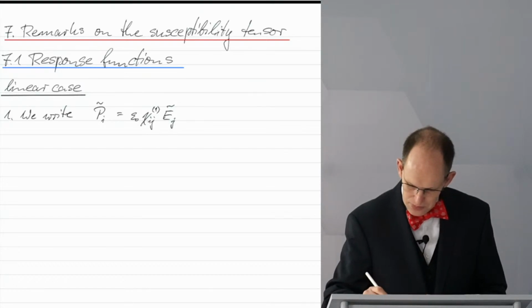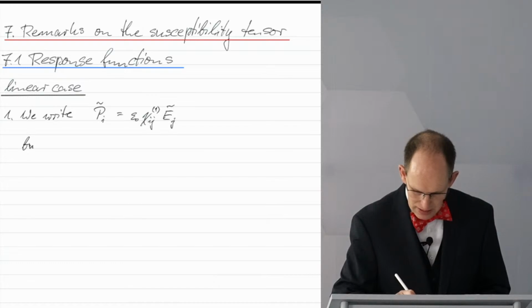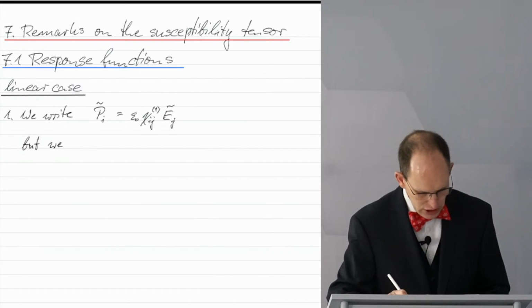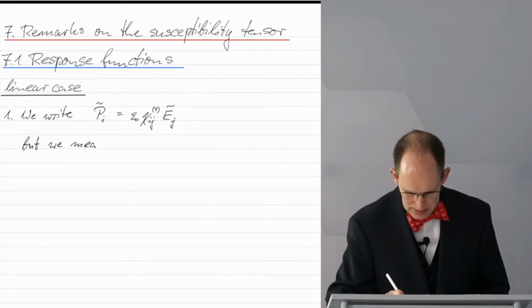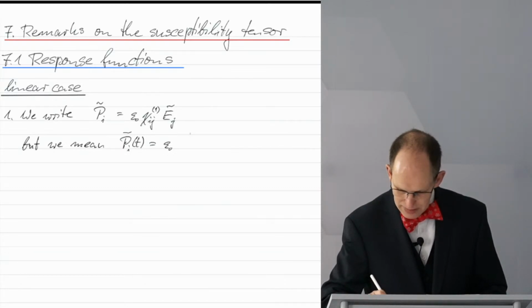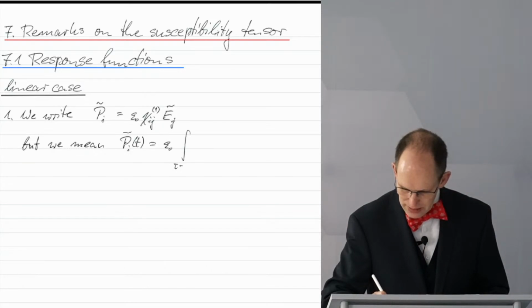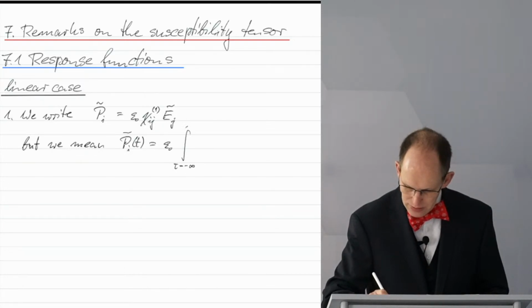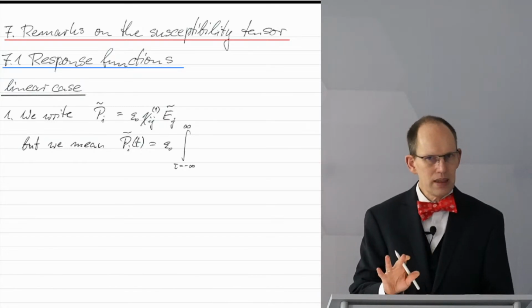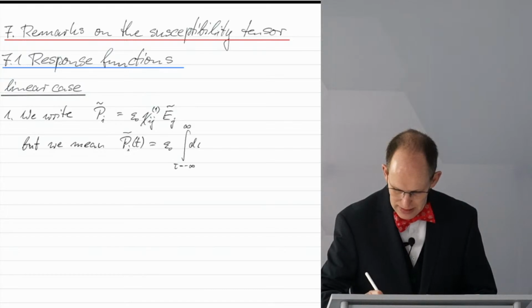So we write this thing here, but we mean actually something more complicated, namely P_i of t is equal to epsilon 0 times, and now an integral, I write it here from tau equals minus infinity to plus infinity, but I don't mean this entirely seriously. I'll come to that in a second.